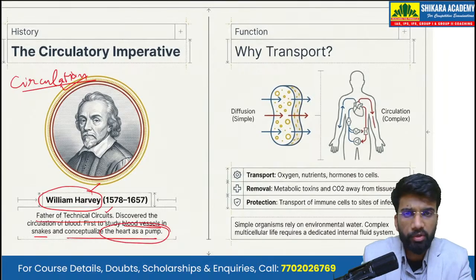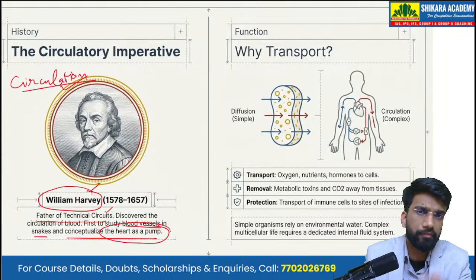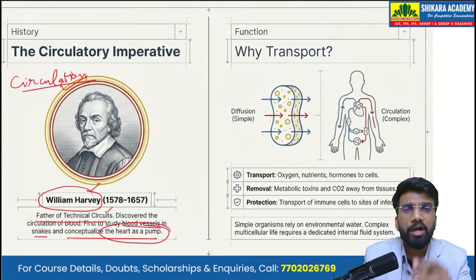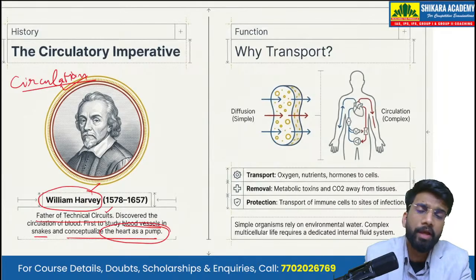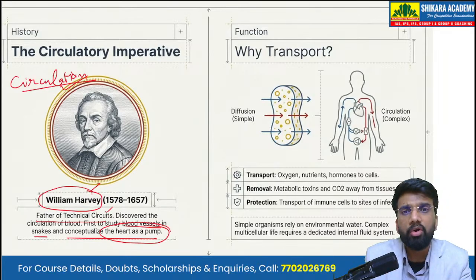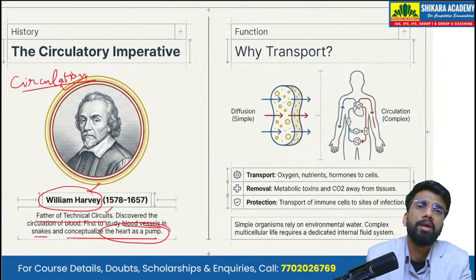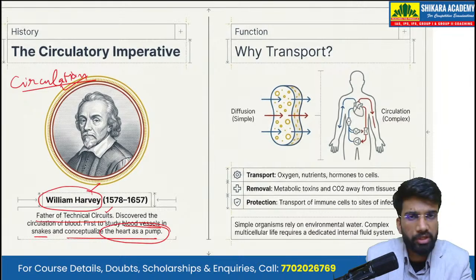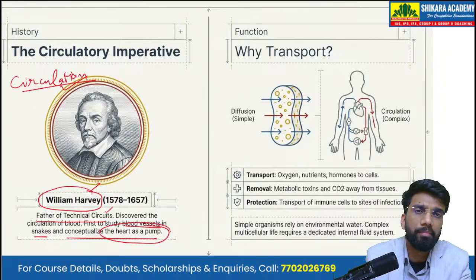Our circulatory system essentially consists of the blood vessels, which are like pipes or tubes, and a pumping organ called the heart. All this idea was first conceptualized by William Harvey. Then why do we need circulation in the first place? Why is the transportation of various materials or substances important?